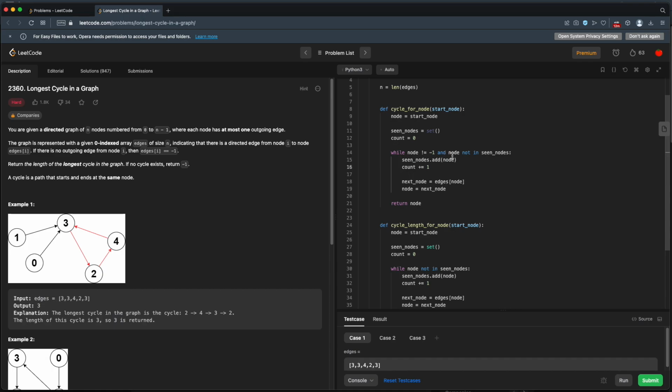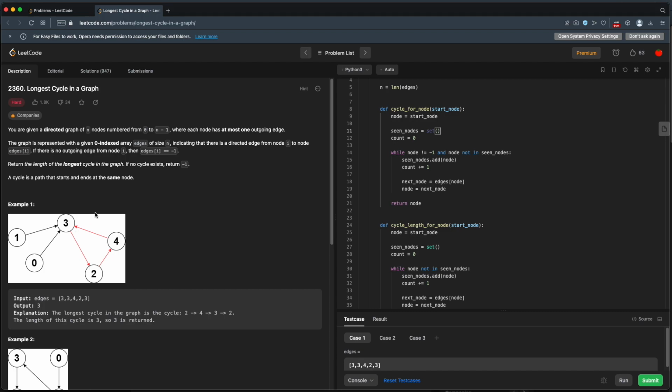But this has some lead in. Like, for example, when we have 0, we'll go from 0 to 3 to 2 to 4. So this node will get counted in our count, which we don't want because it's not actually part of our cycle. So this count isn't exactly the same as this count. We're starting at a different node. All right, so now instead of keeping a set of our seen nodes, what if we kept track of what count we were at when we saw this node? So let's see, if we start at 0, we go to 1, 2, 3, 4. This was 1 when we first found it. Now we're at count 4. 4 minus 1 is 3. That does look like it might give us the right answer.